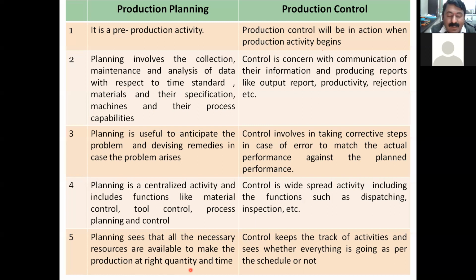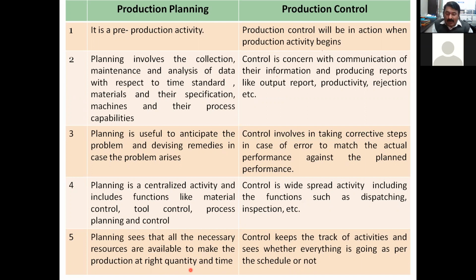If we do not go for planning, then the material will be there, jobs will be manufactured, but there is a big question mark at right quantity and right time, because quantity and time go hand in hand. So in the month of January, if 1000 orders are there, planning says that all the resources should be made available in such a way that at the end of January, 1000 quantity with prescribed quality and within the scheduled time, that is January end, will be achieved. So this is the planning.